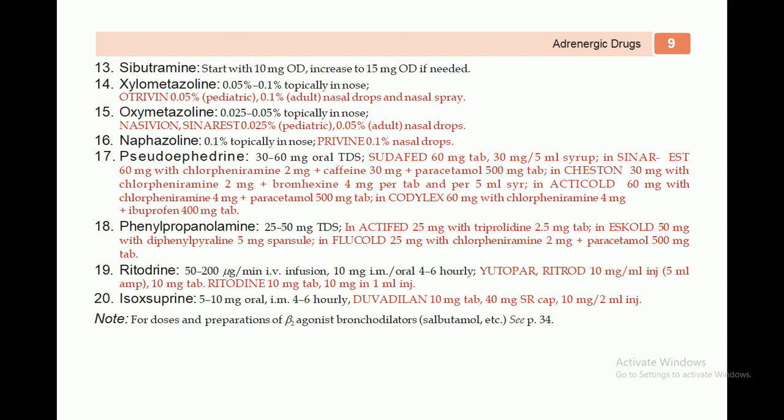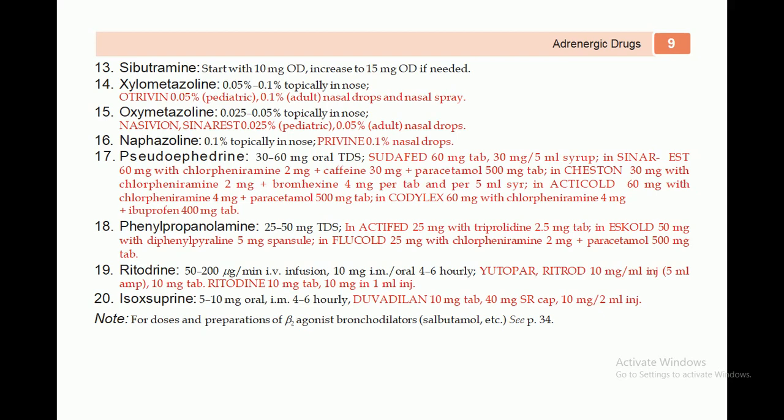Another one is oxymetazoline, that is 0.025 and 0.05% topically in the nose. Another one is Nesivin and Sinarest, that is 0.025% pediatric and 0.05% in adult nasal drops. Another one is naphazoline, that is available at the dose of 0.1% topically in the nose, which is available in the market by trade name Privine 0.1% nasal drops.